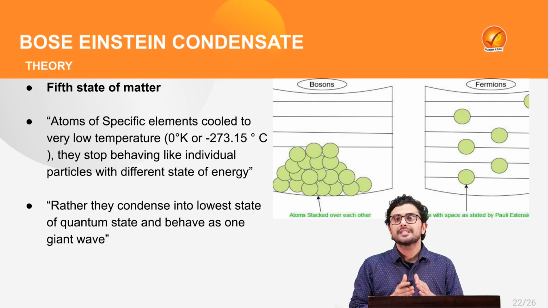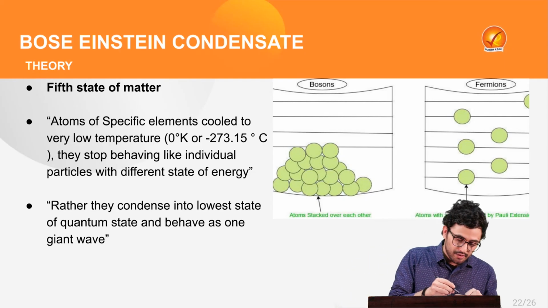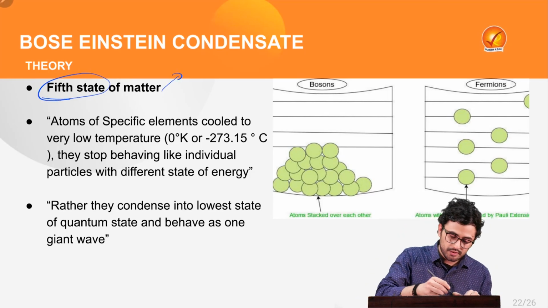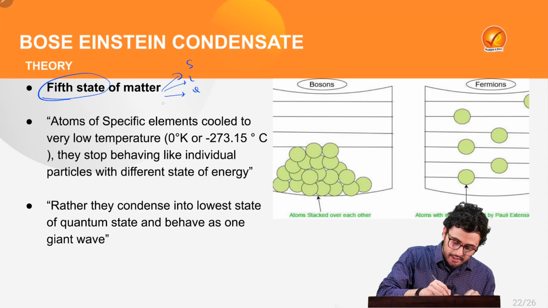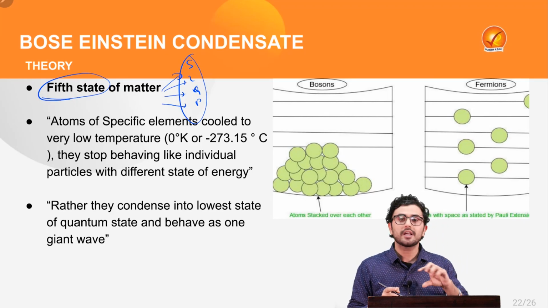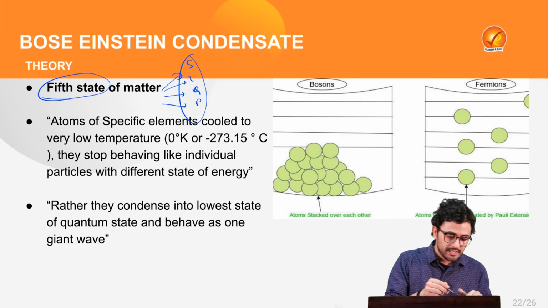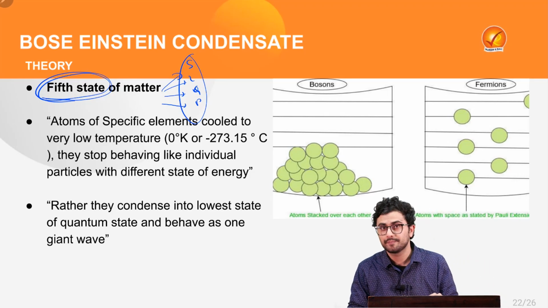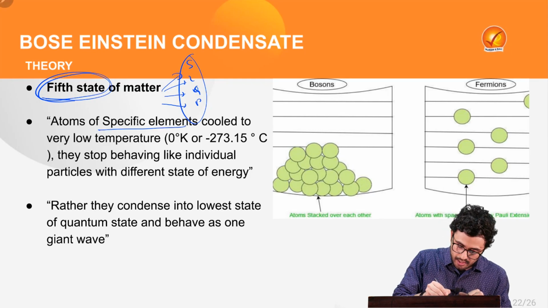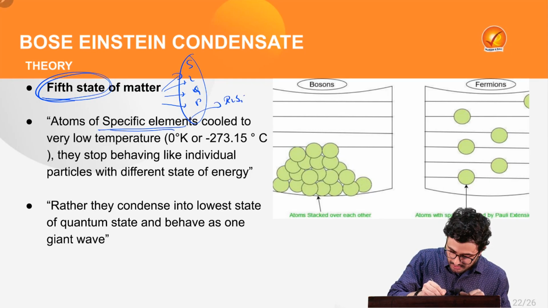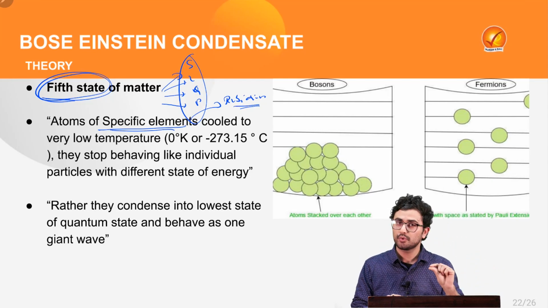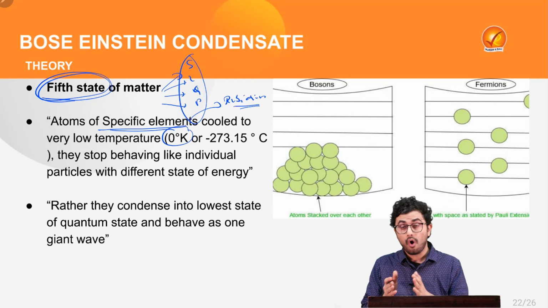Now Bose-Einstein condensate stands for the fifth state of matter, beside the solid, liquid, gas and plasma known to us all. Einstein said that such an ideal gas, or Bose gas, basically forms the fifth state of matter, where the atoms of a specific element, first shown in the element rubidium, are cooled to a very low temperature, up to 0 degree Kelvin or